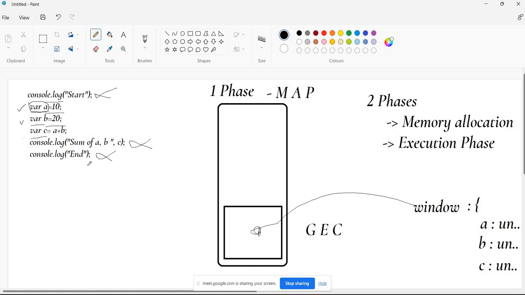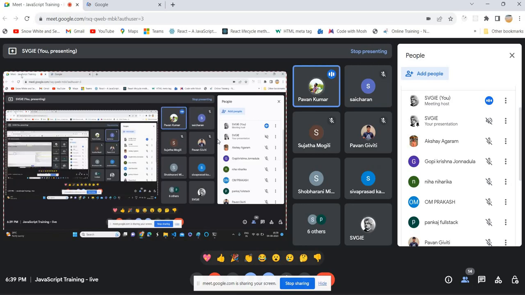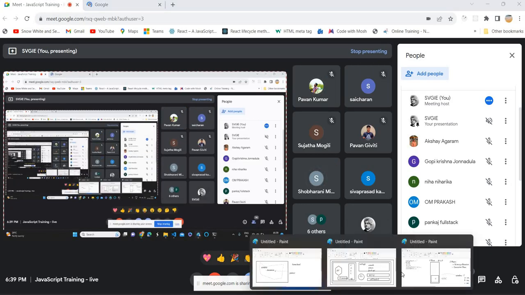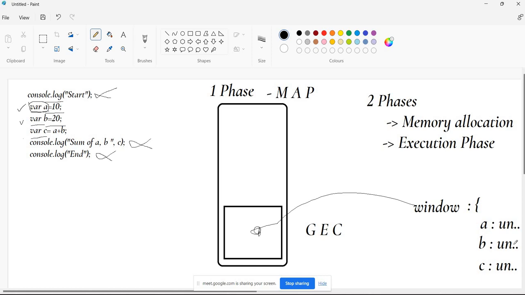Everyone should say yes. You are saying yes, or you have any questions? Right now we just completed phase 1. What is phase 1? The memory allocation phase is done.